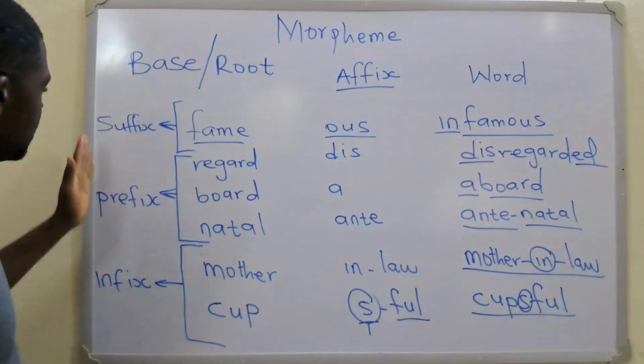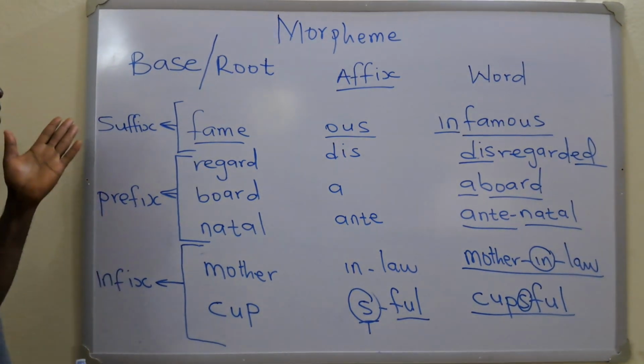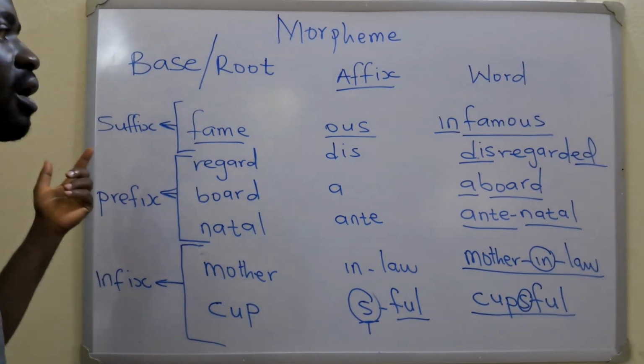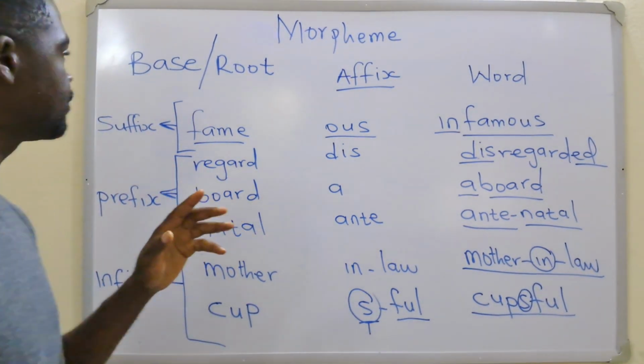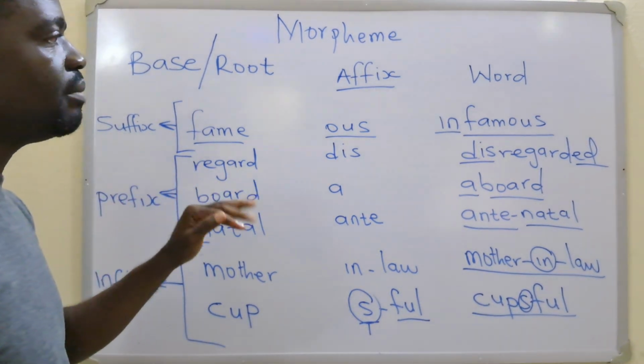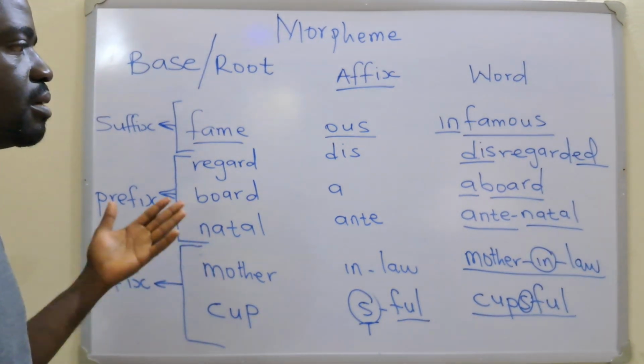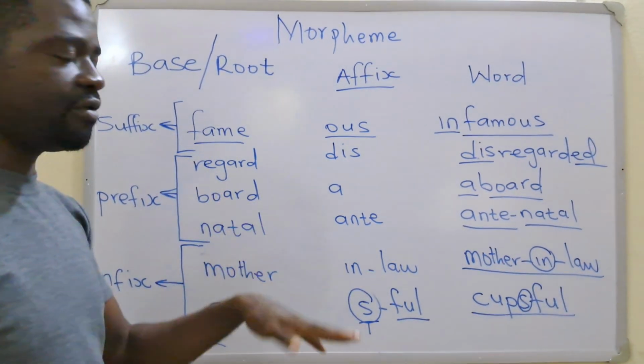So these are basically the main types of affixes that we have. A prefix is that bound morpheme that you have before your free morpheme. A suffix is the bound morpheme coming after the free morpheme.